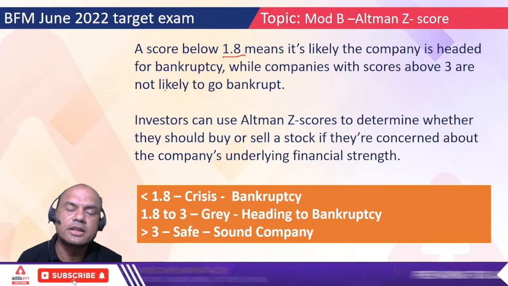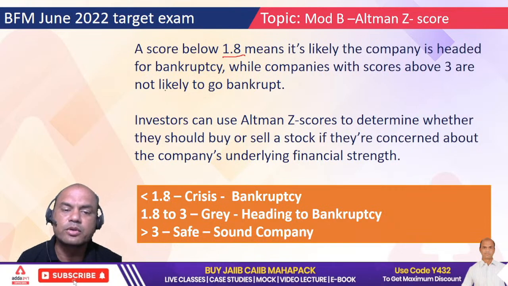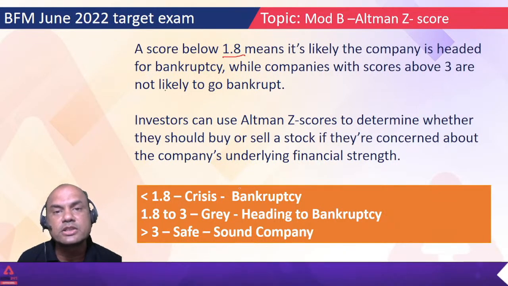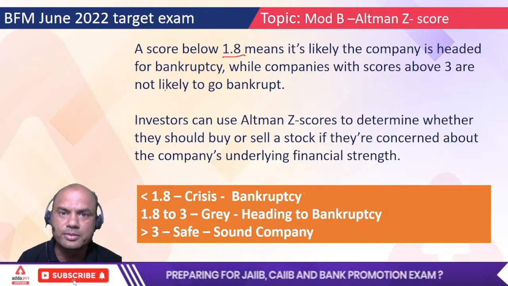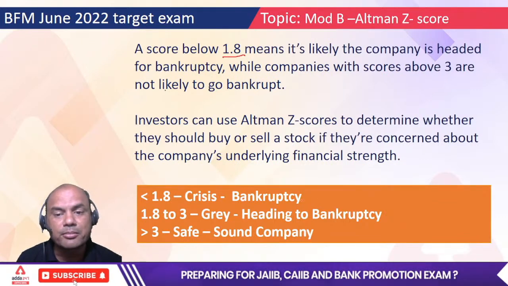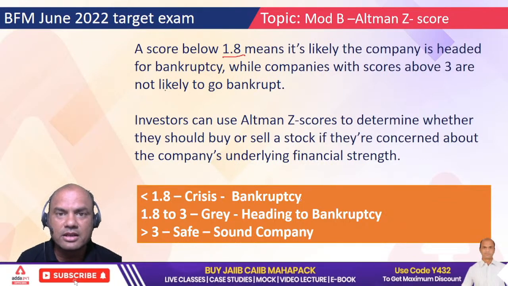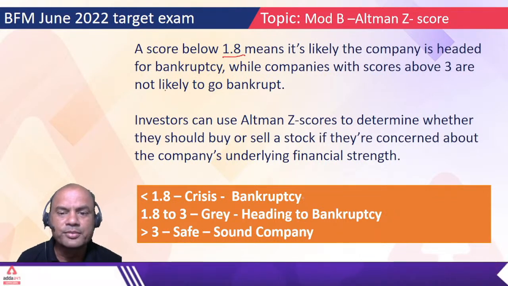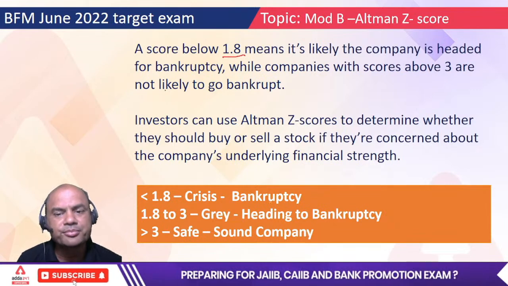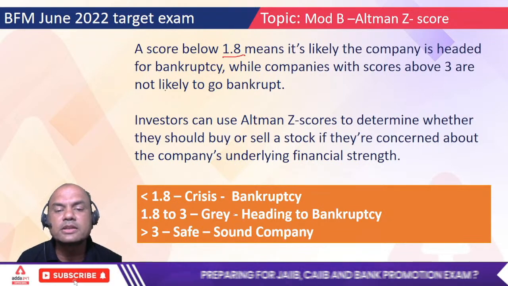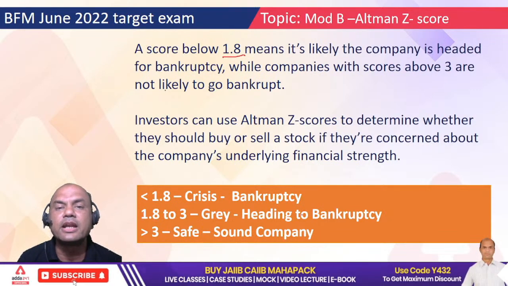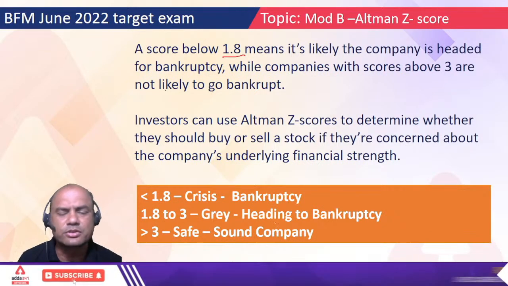Again I'll repeat, if the Altman Z score is less than 1.8, it's a crisis situation. The company is surely heading towards bankruptcy. It doesn't mean that the company can't be renewed or rehabilitated from here. We can definitely go for it. There are measures available. Between 1.8 and 3, it's a gray area, and the company is heading towards bankruptcy slowly. Above 3, it's good.